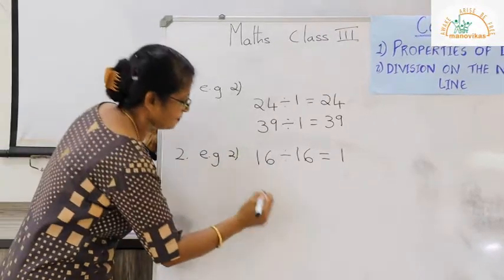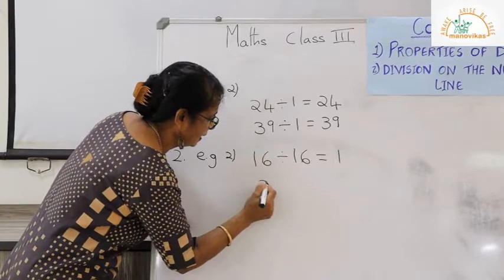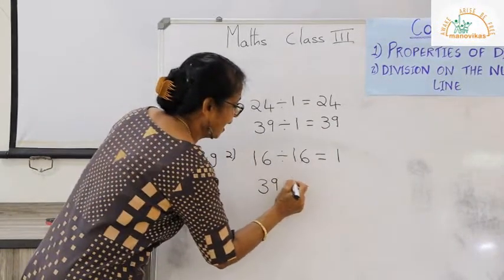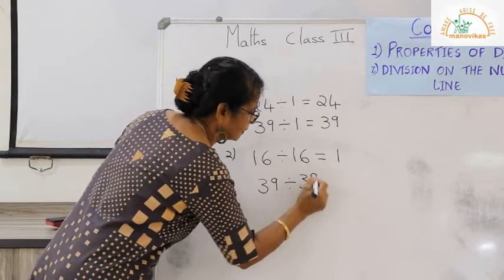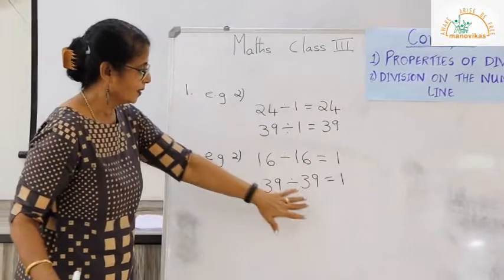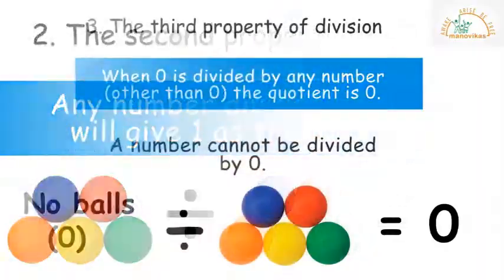Another example, if I take 39, as we have 39 students, and I divide by 39, it is equal to 1. When you divide the number by itself, you get the answer 1.